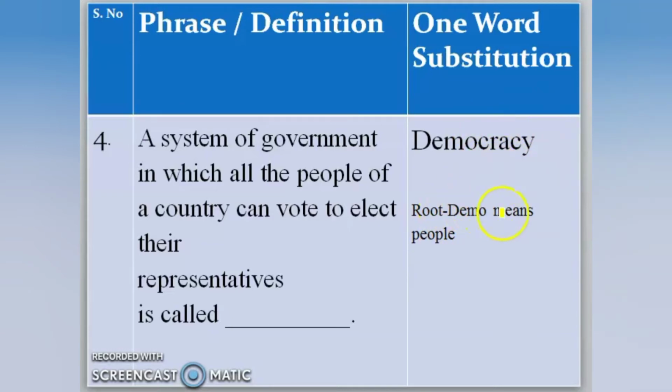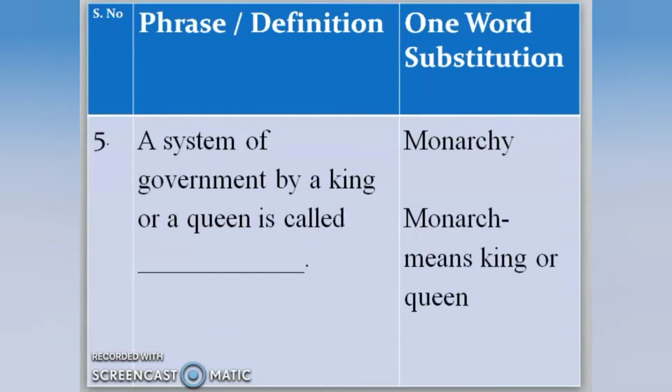So rule by people. So in democracy, the government is being formed by the will, by the vote of the people. Okay, through the voting, people select the representatives, right? So that's called democracy. Moving to the next.